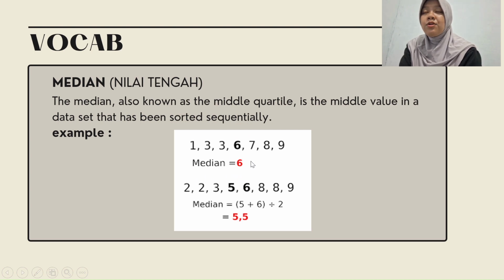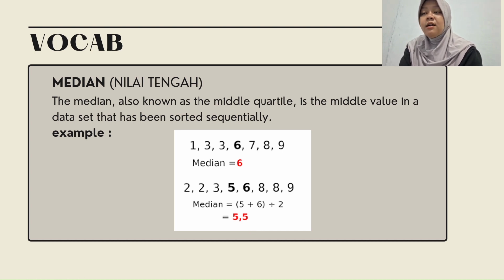Next, the second condition, if the total data is even, like this, we can find the median by adding the two numbers in the middle of the data. Next, we divide by 2, and we have the median like this. The median is 5.5.